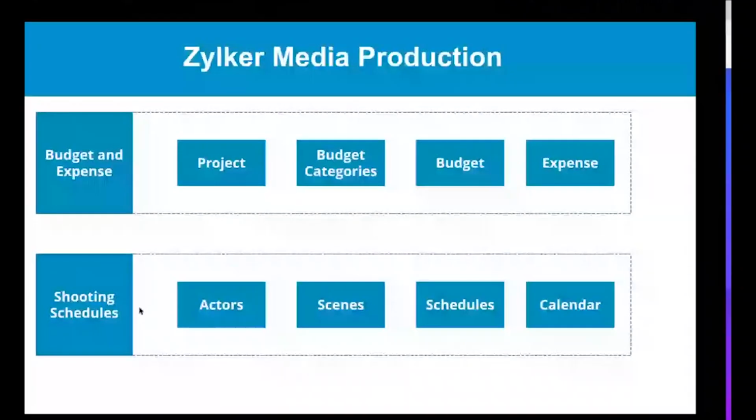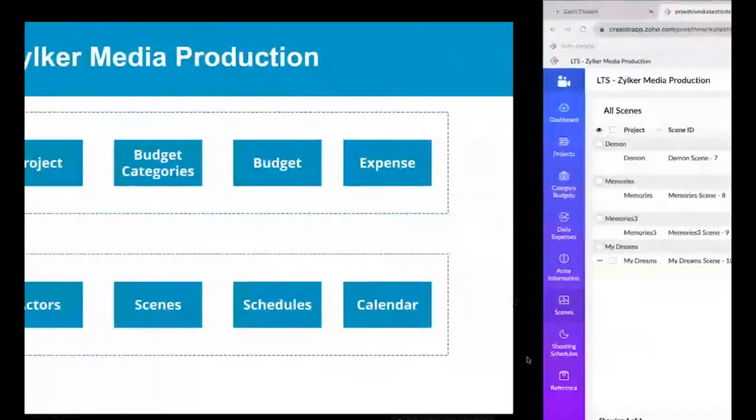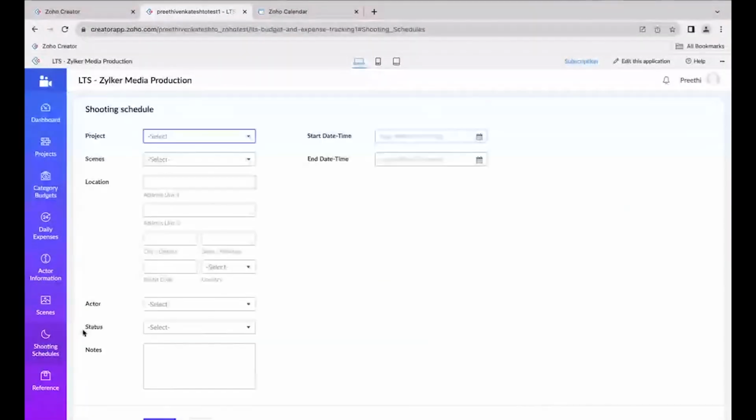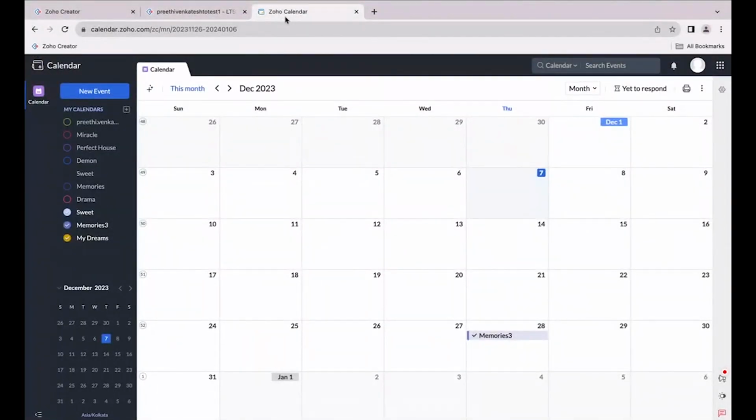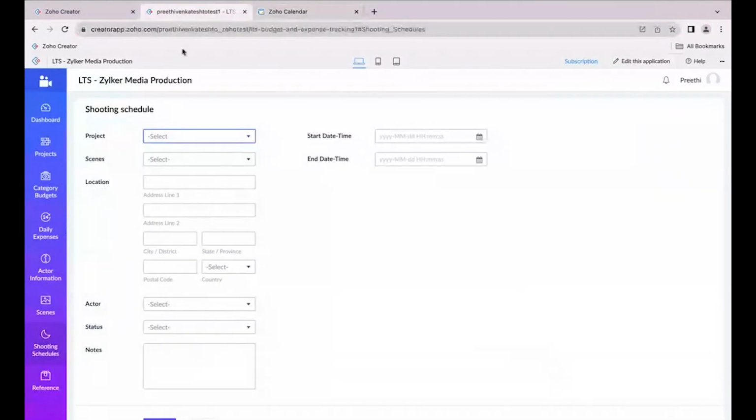So next thing is how we are going to manage the shooting schedules. For that purpose, we have a separate shooting schedule module. Before we move into the shooting schedule, let's see how this schedule is going to get reflected in the Zoho calendar, and then we'll try to add a shooting schedule.